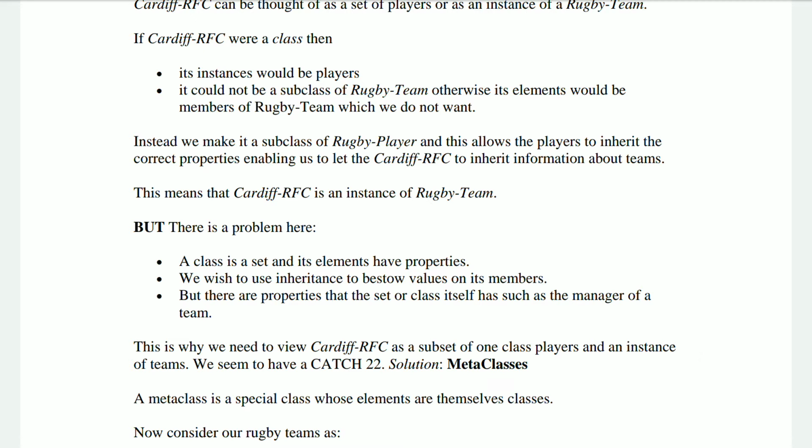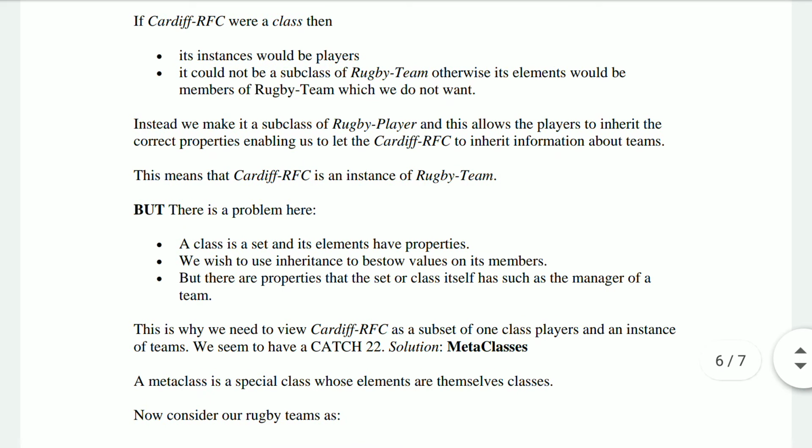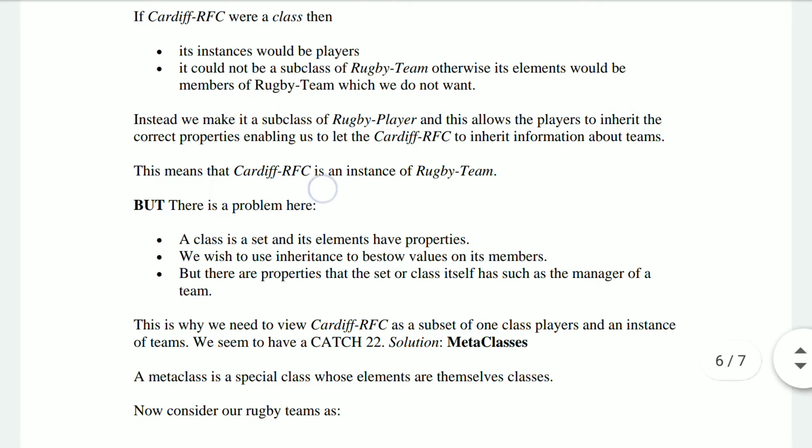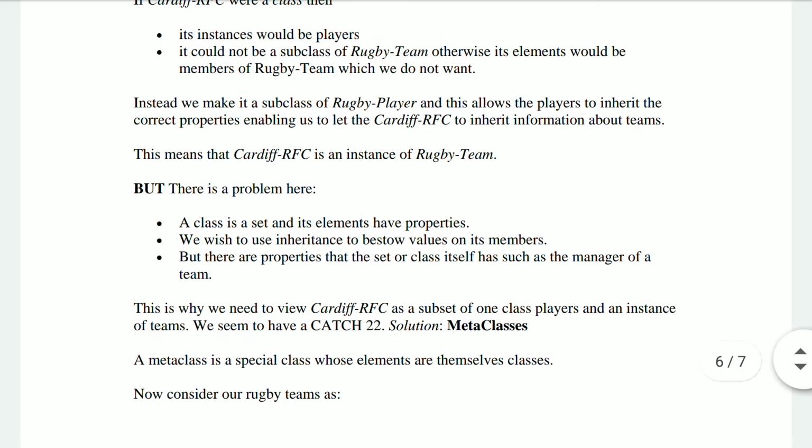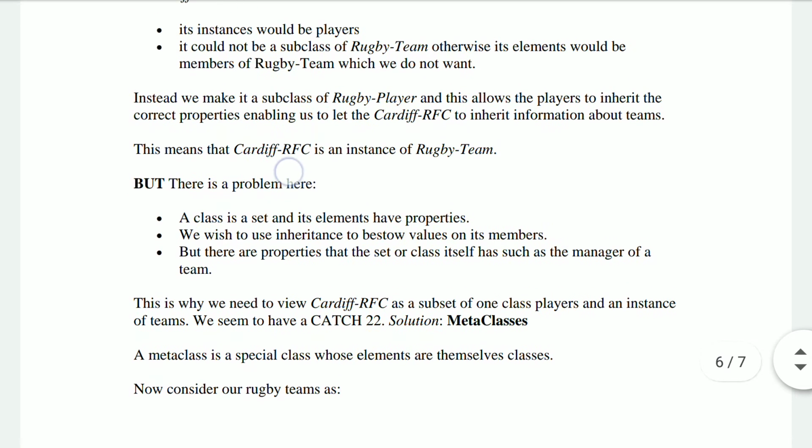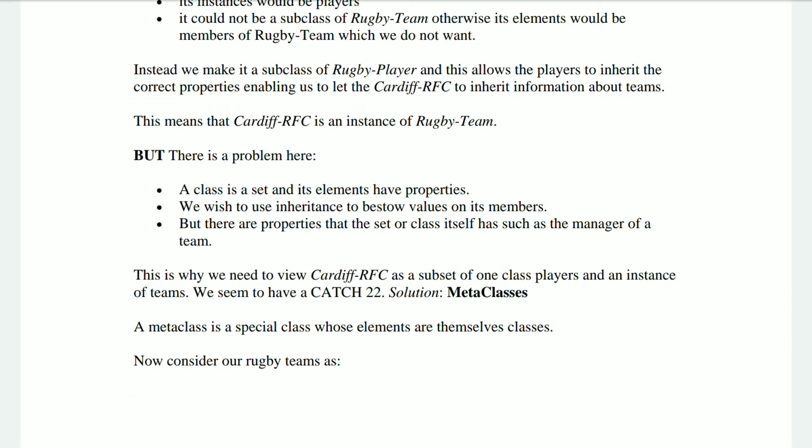What we want to say here is, even if I put up the Cardiff RFC under the rugby team with a particular class value, it is not necessary that all the elements, that means all the players of Cardiff RFC, will be holding the same attributes or properties. If Cardiff RFC were a frame, then its values, that means its attributes or slots, are now the players. That means everything that belongs to that Cardiff RFC team must have the same inherited properties.